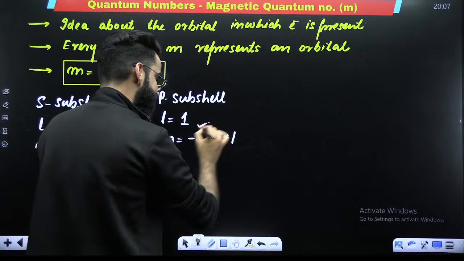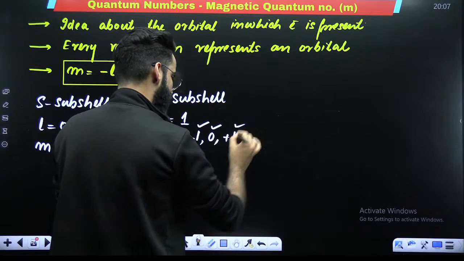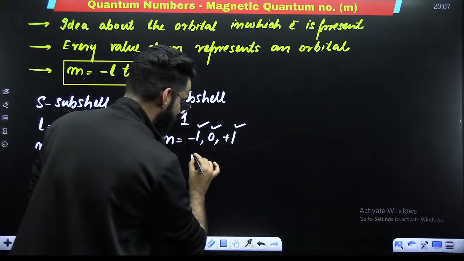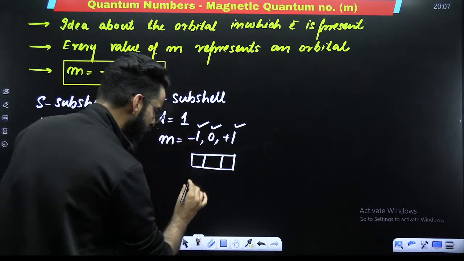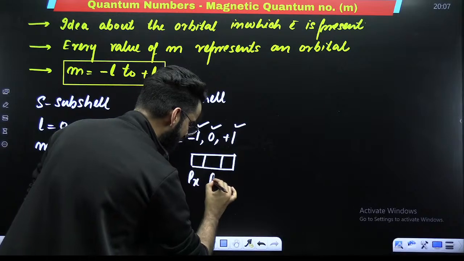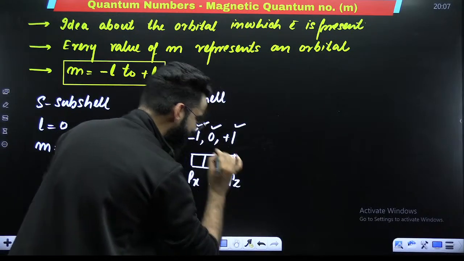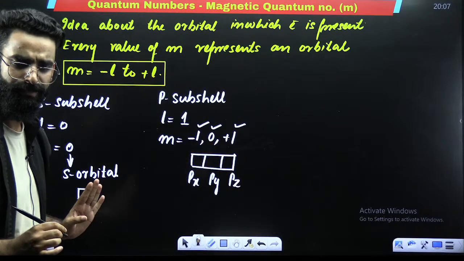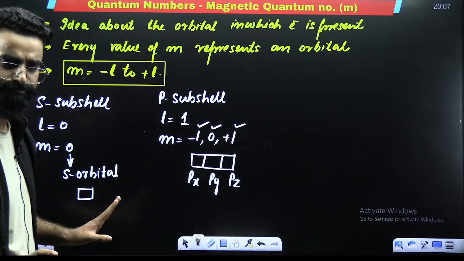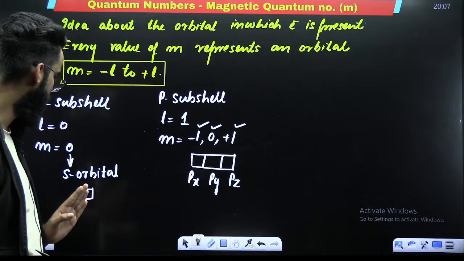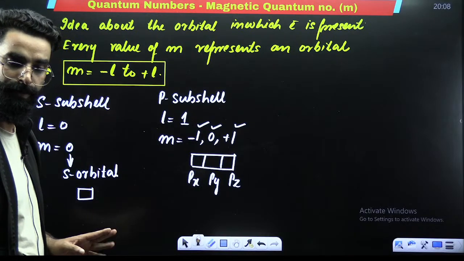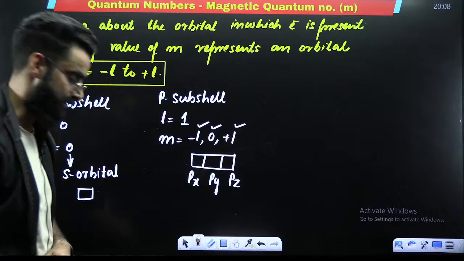So P subshell consists of 3 orbitals, out of which one I'll be calling as Px, one Py, one Pz. So 3 orbitals when it comes to P subshell.